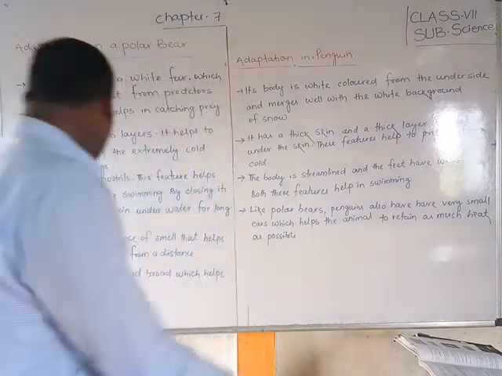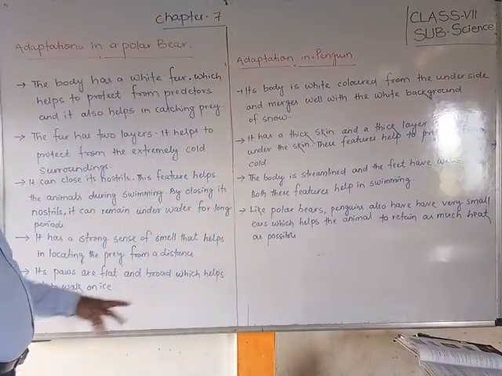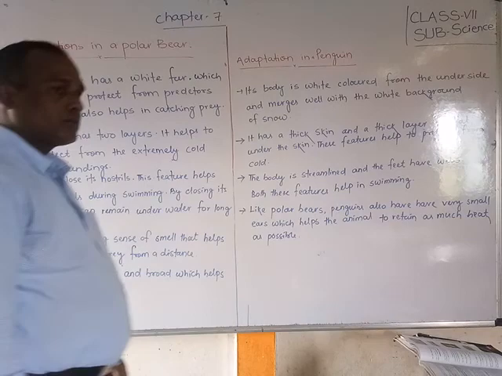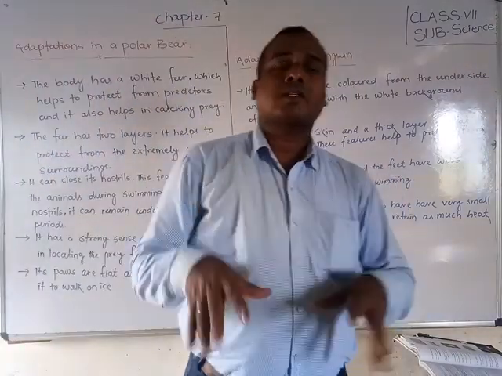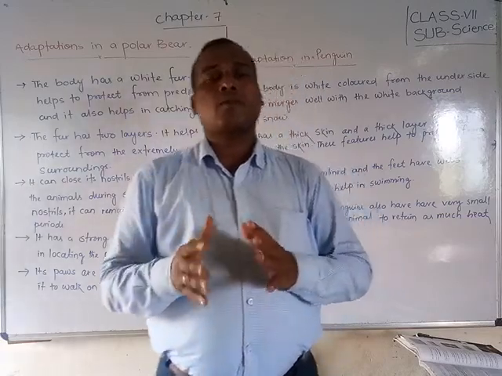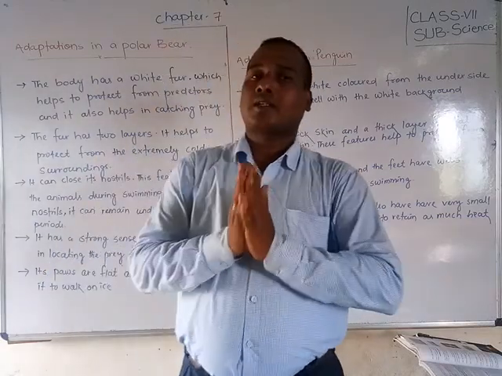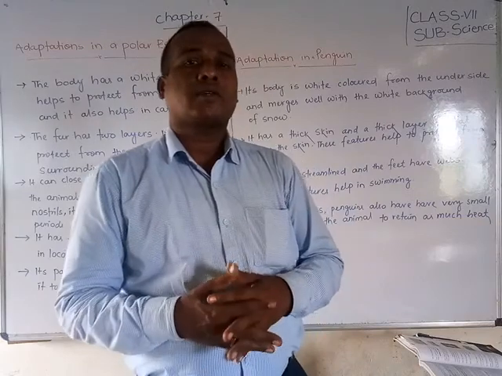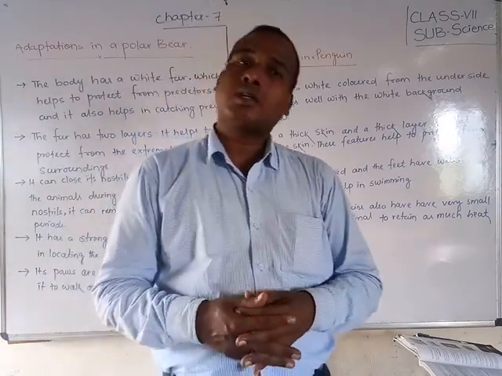Next, its paws are flat and broad, which helps it walk on the ice. Friends, paws means the legs that are like a palm. We can say palm also. They are flat legs, with which it can easily climb or walk on the ice.